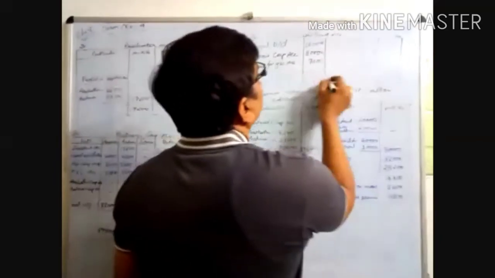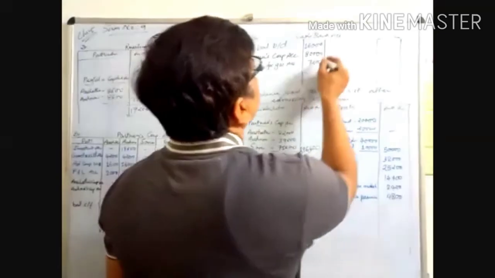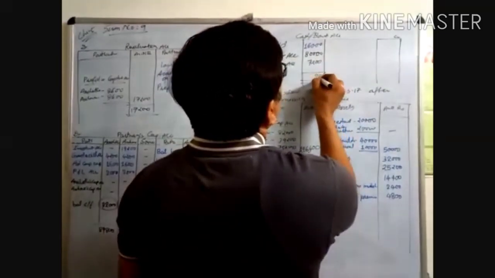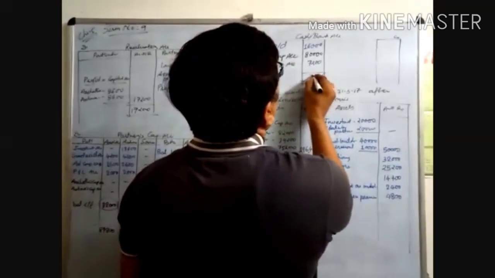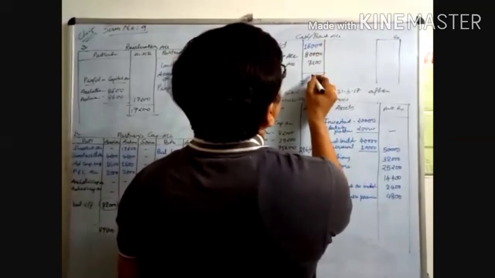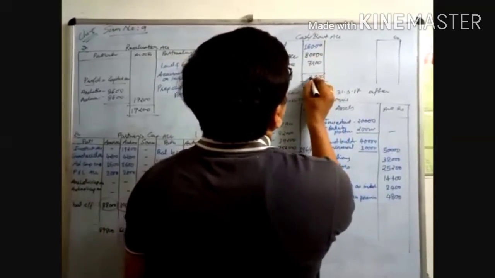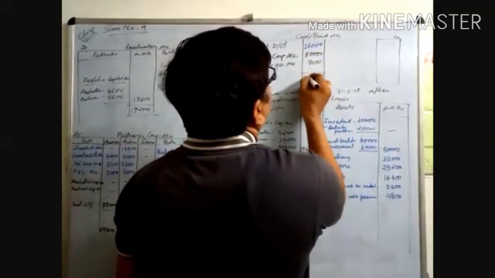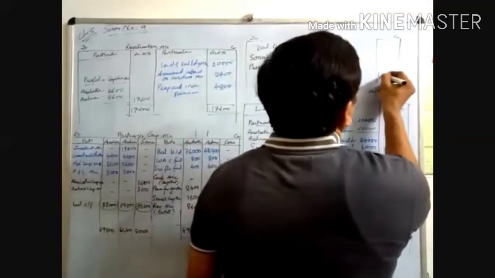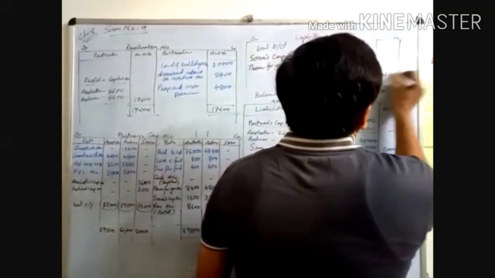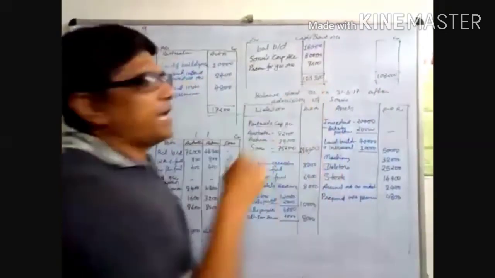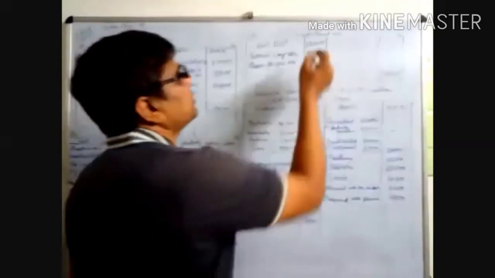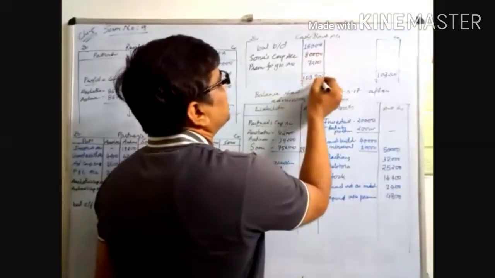Now the capital and cash account total: 1,03,200. Now look here, when we make the total of the cash book, the cash and bank account debit side total is 1,03,200.